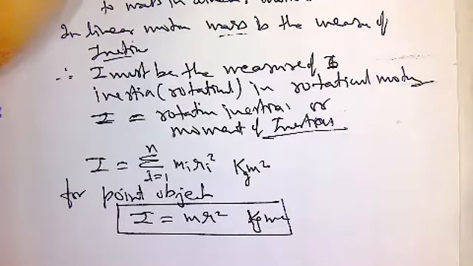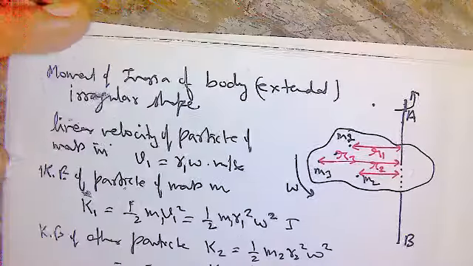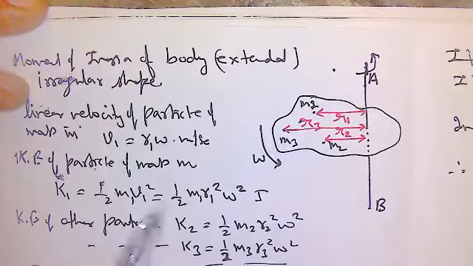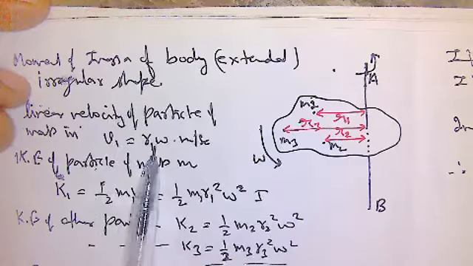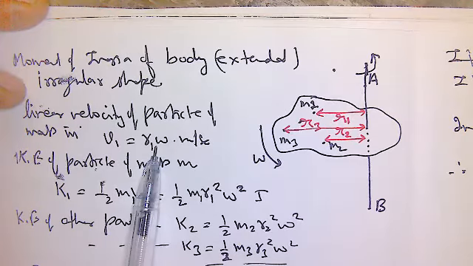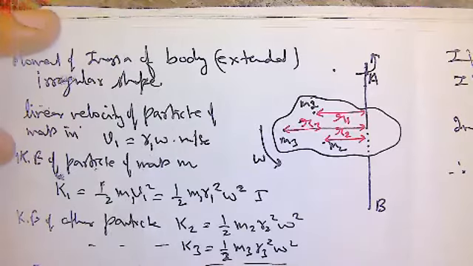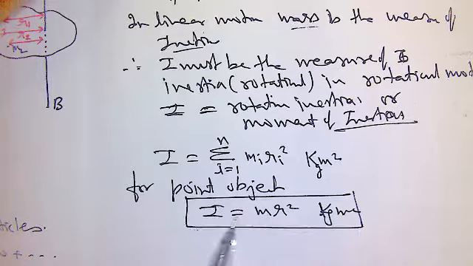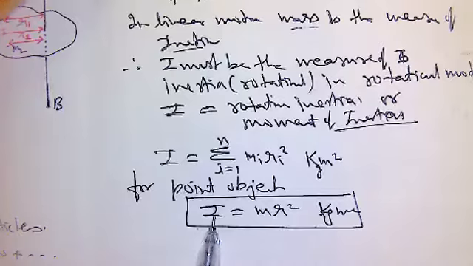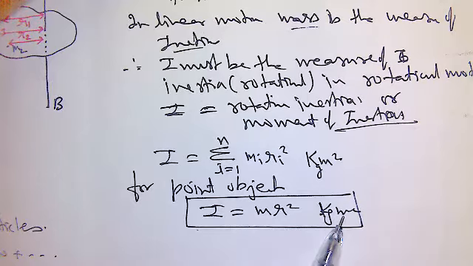ऊपर r कैसे आ गई? v equals r omega कैसे आ गया? Here v1 equals r1 omega. यस सर. For a point object, moment of inertia I equals m r square, किलोग्राम मीटर स्क्वायर.